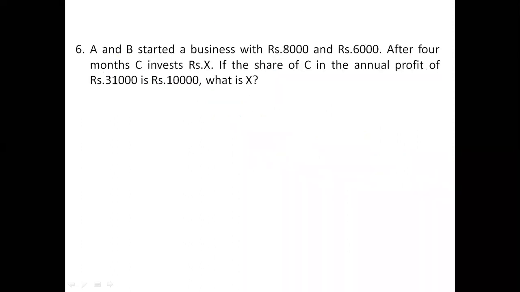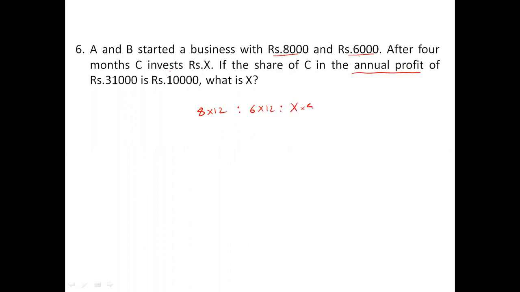A and B started a business with 8,000 rupees and 6,000 rupees. After 4 months, C invested X. So these two people invested the money in the beginning and he invested after 4 months. Annual profit is to be taken, so the annual profit is for 12 months. A's investment is 8,000 for 12 months. B's investment is 6,000 for 12 months. Whereas C's investment is X thousands for only 8 months.